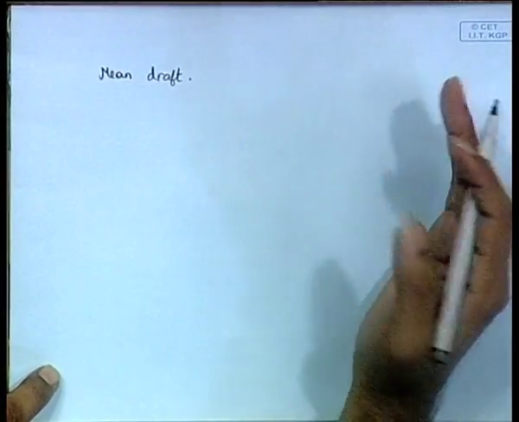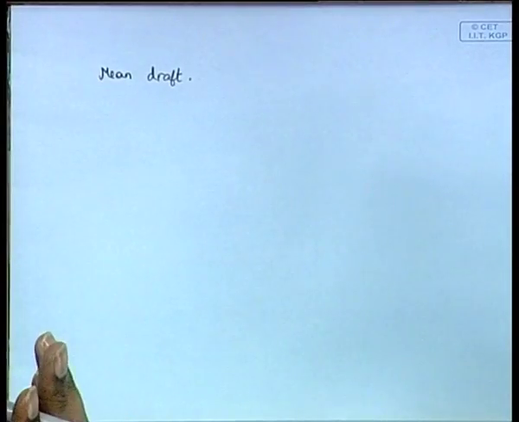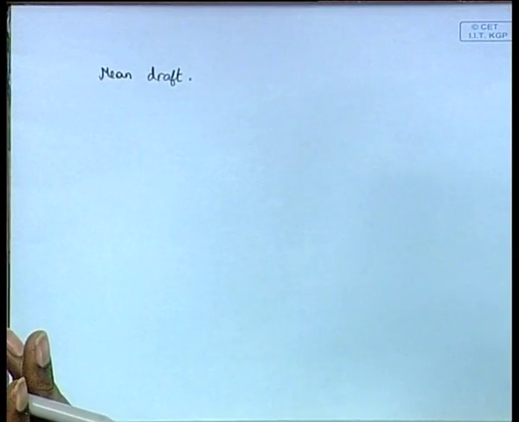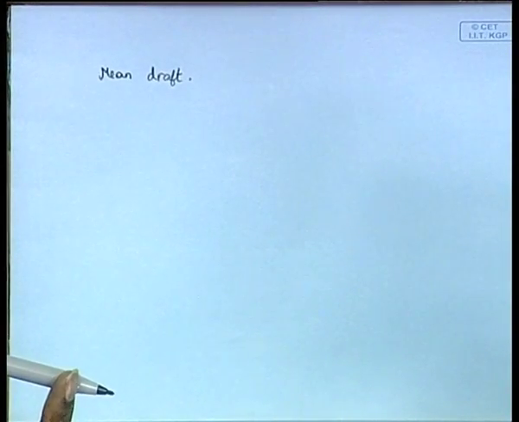Now, when you add a load to a vessel, if the vessel is trimmed to some level, let us suppose the vessel is trimmed like this and you add a load here, and the load is such that finally the vessel comes to even keel. Even keel means like this, in a horizontal state.